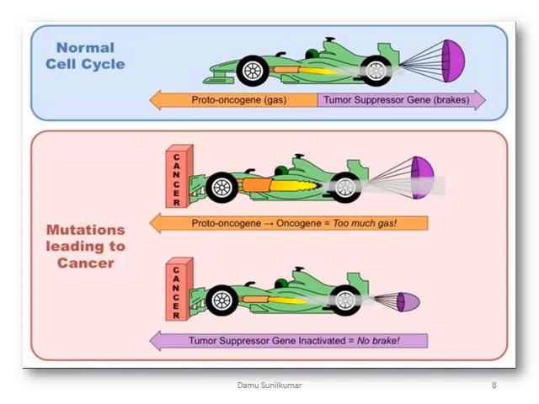So for example, if the proto-oncogene turns to an oncogene, there is too much gas, meaning too much acceleration, and it can be dangerous to the cell. And if the brakes go off, that is, the tumor suppressor genes are inactivated, again there is uncontrolled proliferation of cells, which can lead to cancer.